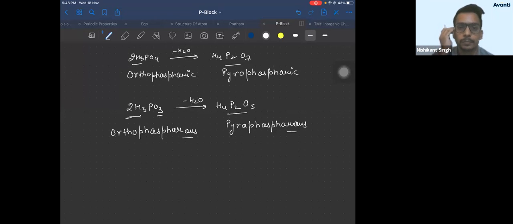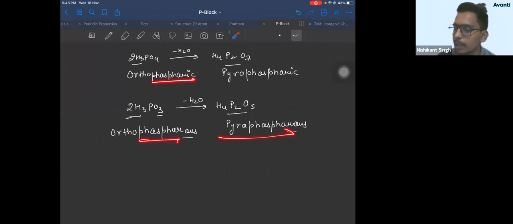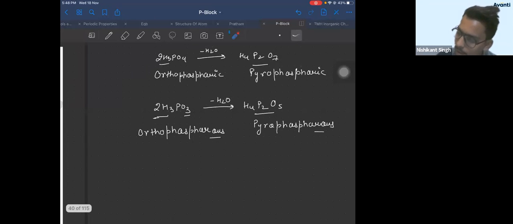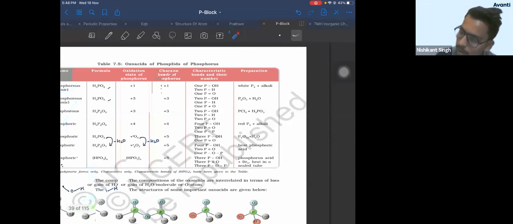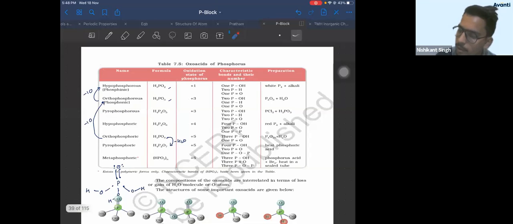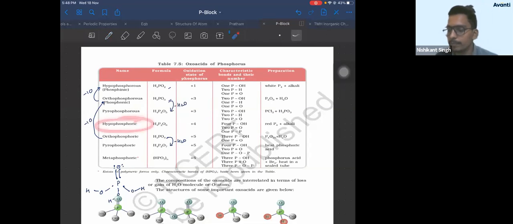Is that clear, everyone? So if you remove water from phosphorus, you'll get pyrophosphorus. If you remove water from phosphoric, you'll get pyrophosphoric. Any doubt in this? Now, the one left is, so let me write here. If you remove water from this, you'll get this. What about hypophosphoric? How will you get hypophosphoric?